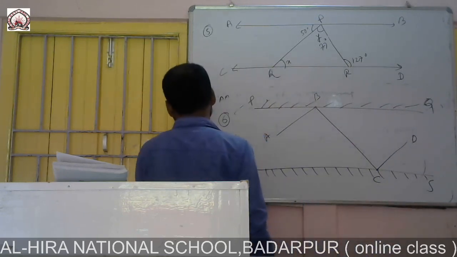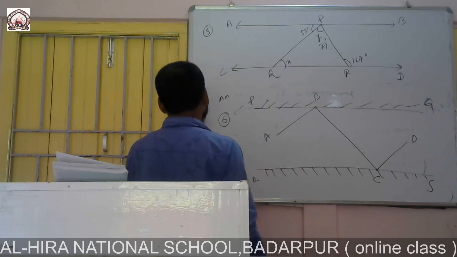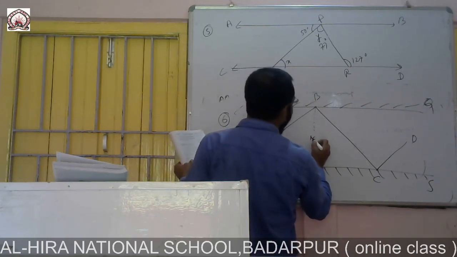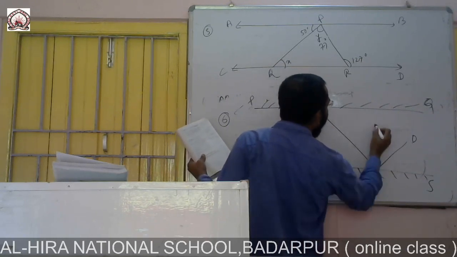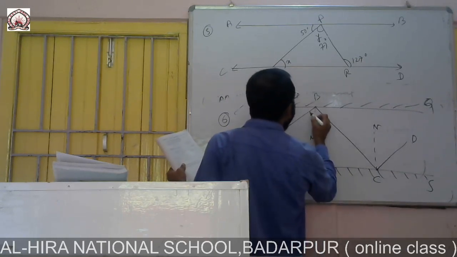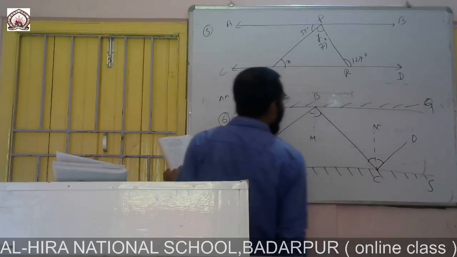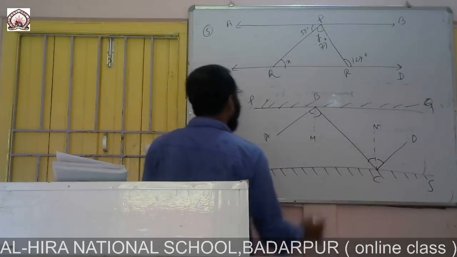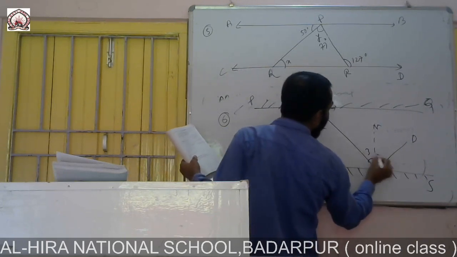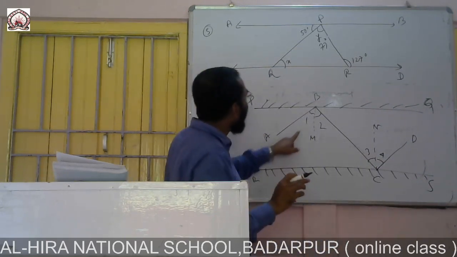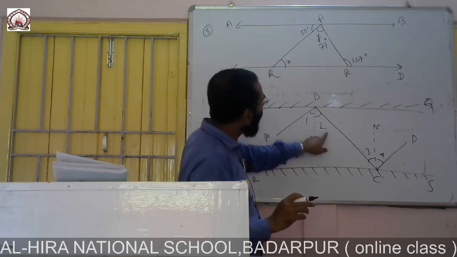So in this figure we have to draw perpendiculars, this one M and this N. Here this is angle 1 and angle 2, this is angle 3 and this is angle 4. Here the light concept is needed: angle of incidence is equal to angle of reflection.